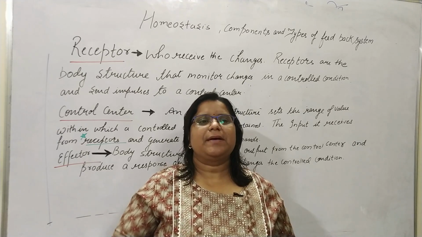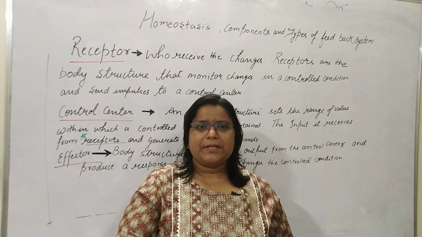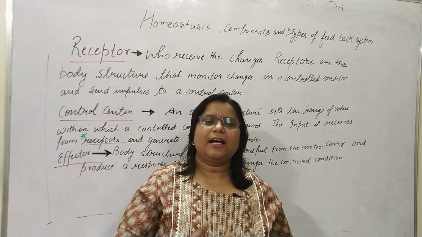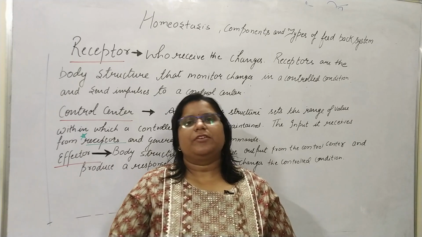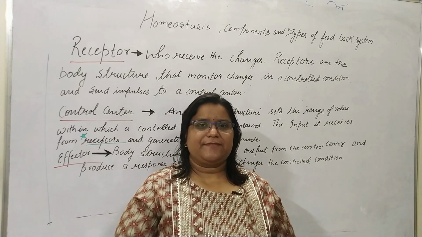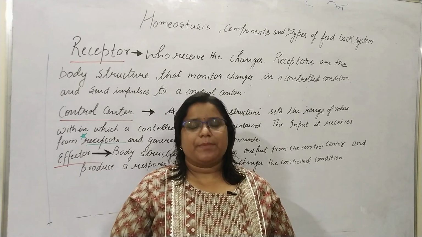So the feedback system has three components: one is the receptor, second is the control center, and third is the effector. In the next video, we will discuss the positive feedback system and the negative feedback system with their important examples. Thank you.